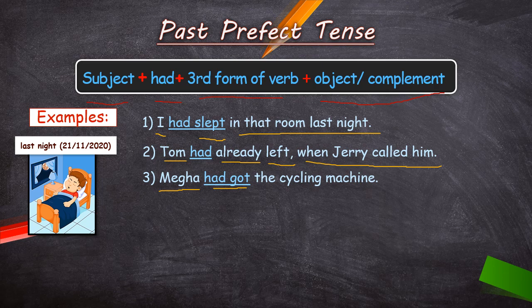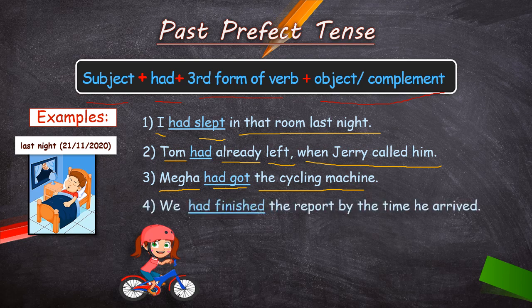So basically got and gotten both are correct in the past participle of verb get. Is it clear? The cycling machine is what? Object here. So Megha had got the cycling machine. That means this action is over in past time, and the same cycling machine she will not be getting again because she is already having that. Okay. Now, the next example.